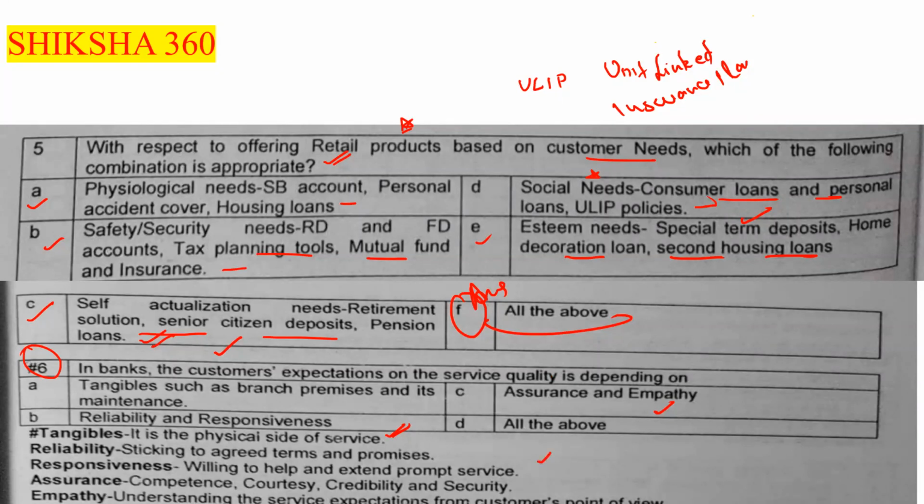Assurance is competence, courtesy, credibility, and security. Empathy is understanding the service expectations from the customer's point of view. So these are the meanings of all these points.